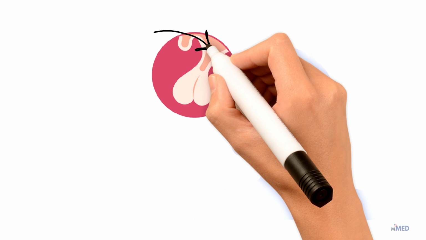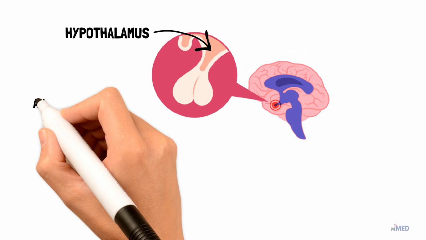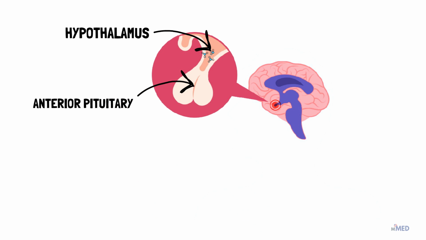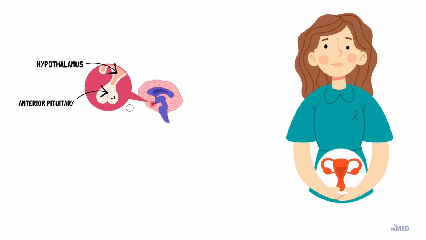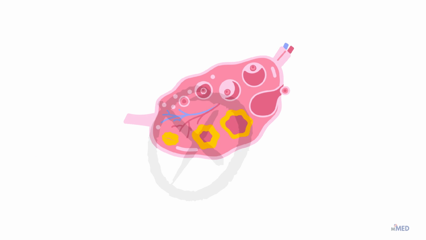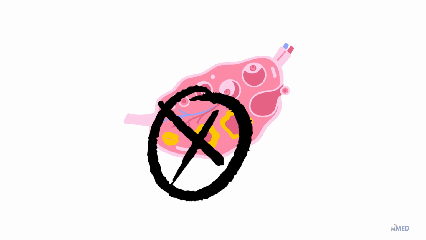Excess LH or luteinizing hormone is produced and released by the anterior pituitary in response to gonadotrophin releasing hormone or GnRH, which is released from the hypothalamus. This leads to excess androgen production by the ovaries, which can interfere with the normal development of ovarian follicles, preventing them from reaching full maturity.